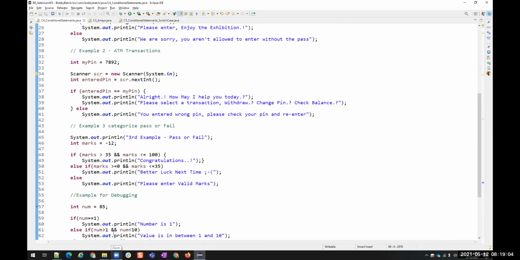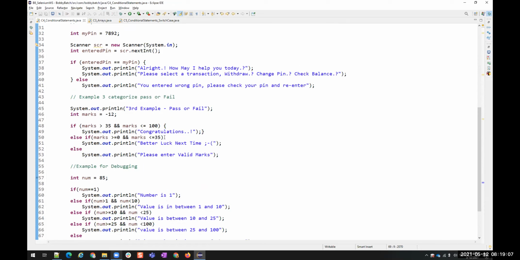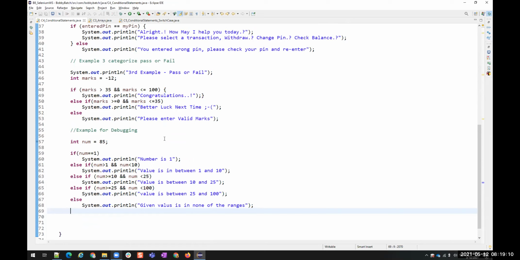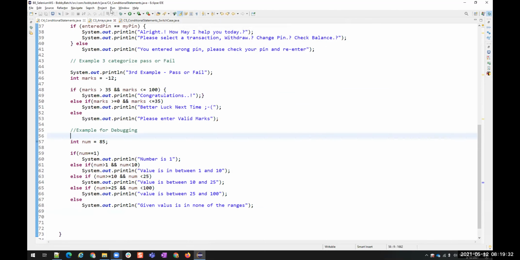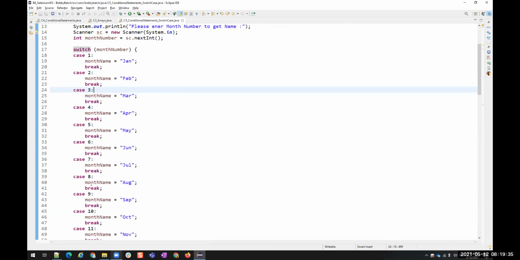Can we use switch case for less than 3 conditions? Yeah, you can. It's not a problem. You can use it even with one case. But the benefit is when we have more cases, more conditional statements. When you have more cases, it will directly jump into that particular case instead of verifying case by case. There is no restriction that you should not use it for less than 3 conditions.